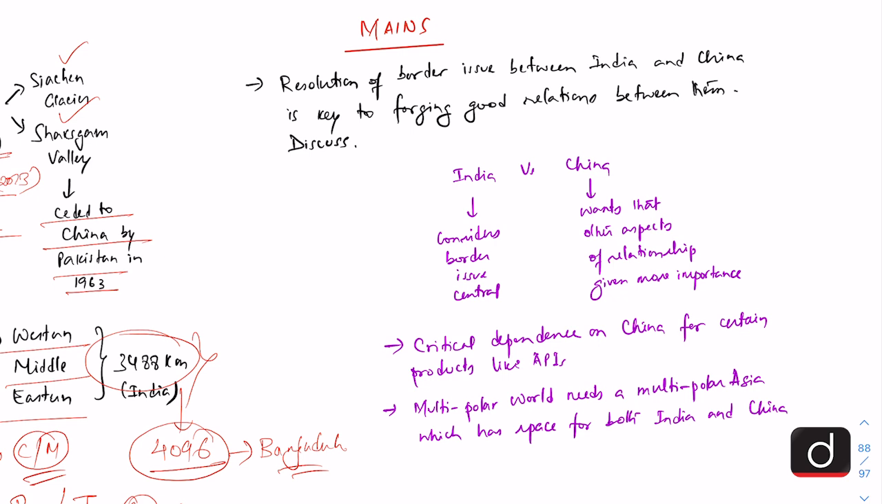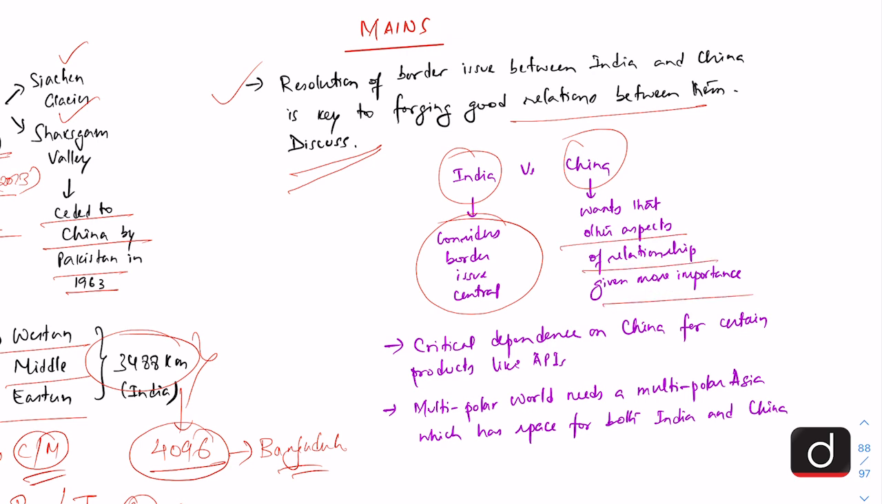Coming to mains, a question can be asked like: the resolution of the border issue between India and China is key to forging good relations between them. Discuss. Here we should note that India and China have quite differing stands on the border dispute. While for India the settlement of the border issue remains the central issue, China always wants other aspects of the relationship to be given more importance and the border issue to be resolved in due course. But now with this conflict, I think both countries should realize that they should demarcate the border as soon as possible.